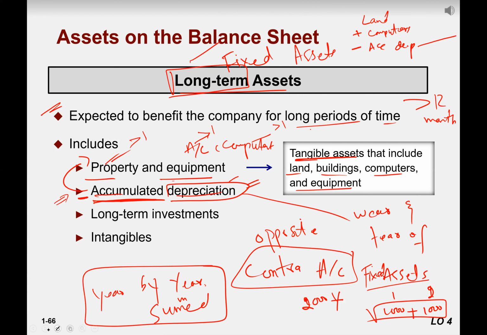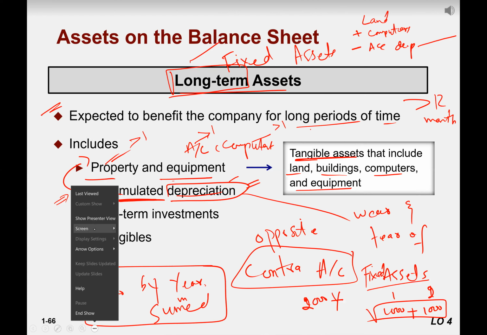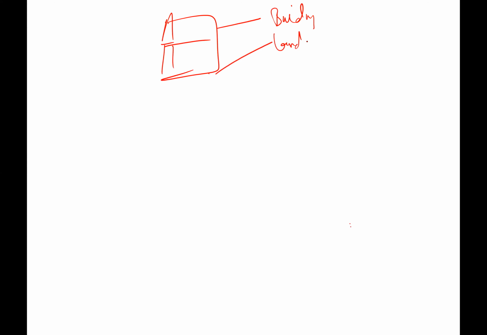Okay, let's clear this one. This is a very logical question as well. Let's talk about this one and then we'll talk about the accumulated depreciation stuff. Okay, you started a business. You buy a building, which is your property, and also land, right? The question is, can you sell those building or land?